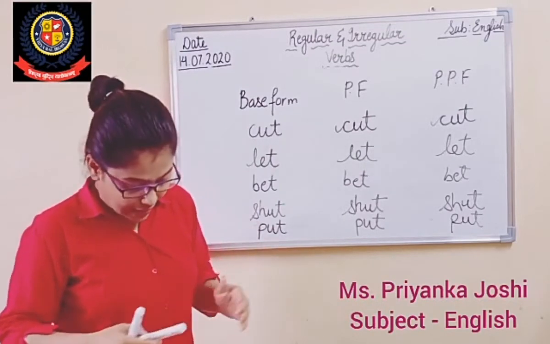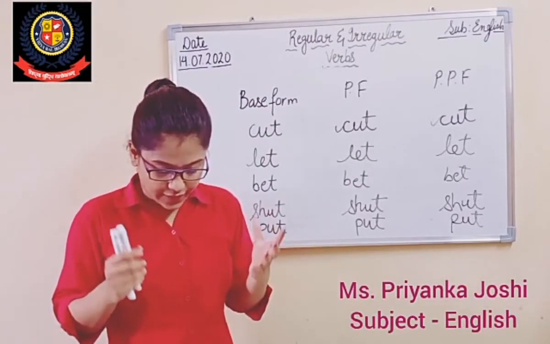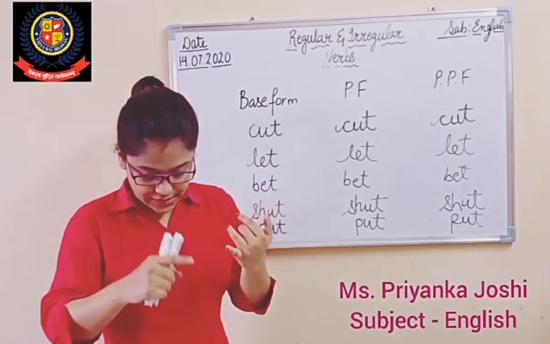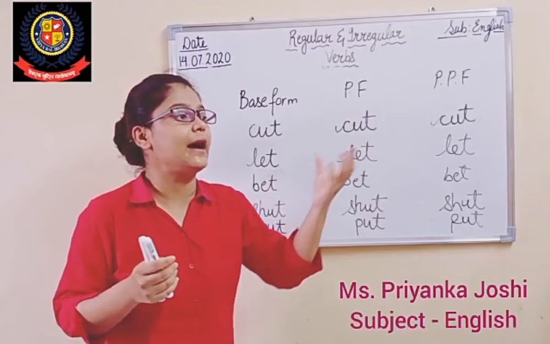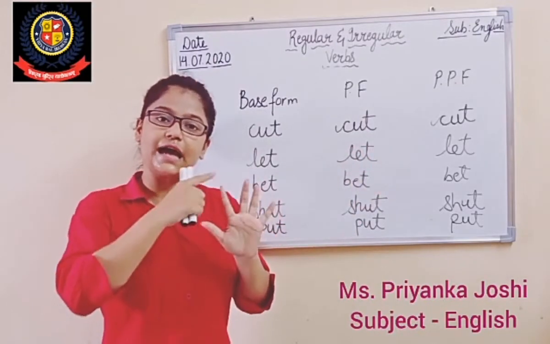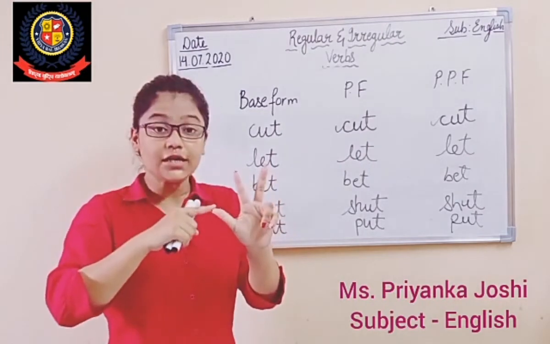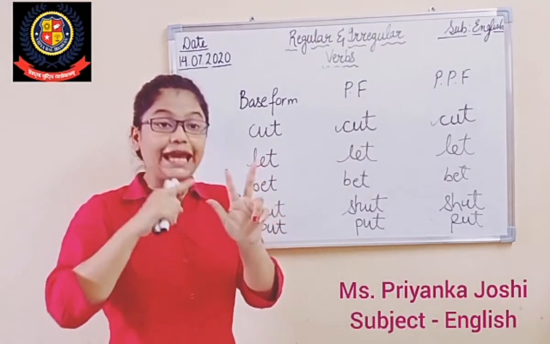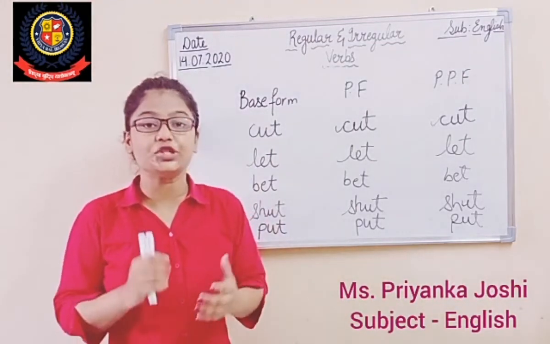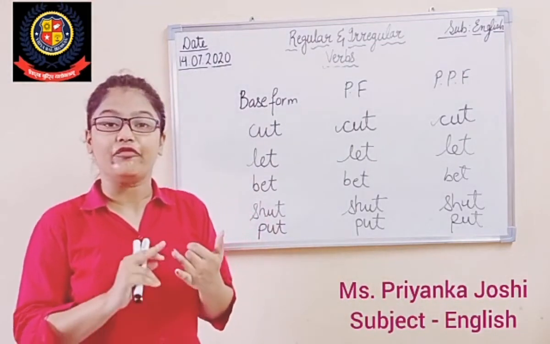Is it clear? And there are various words given in your book. Quit, quit, quit. Upset, upset, upset. Nobody will say upset, upsetted. No, there is no word upsetted. Right? Upset, upset, upset. Hurt, hurt, hurt. Input, input, input. Right? So there are so many words which are given on page number 51.